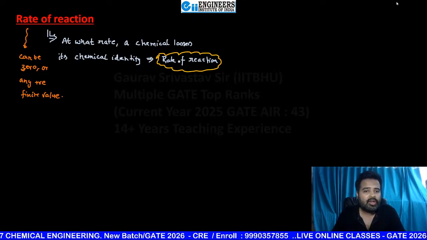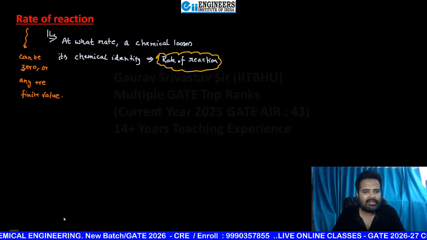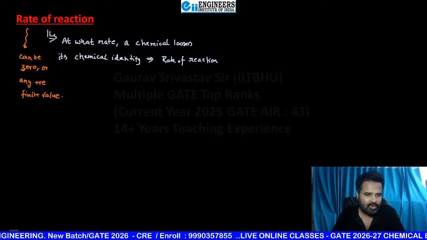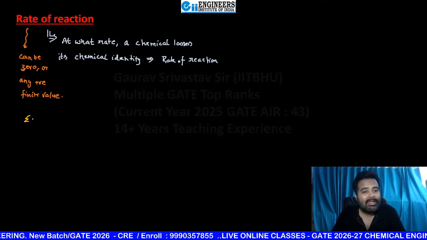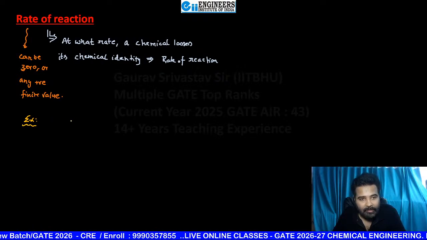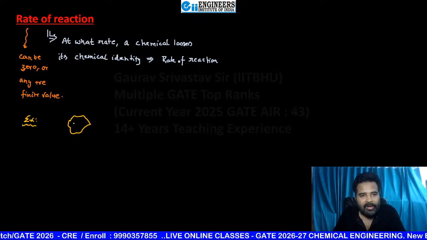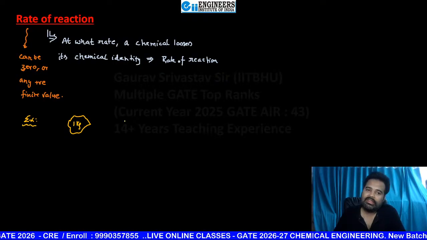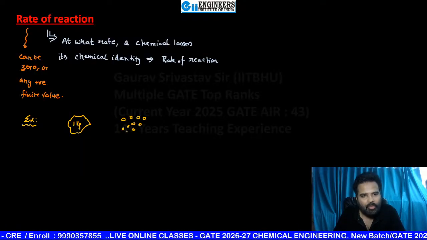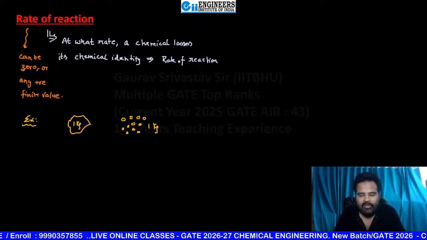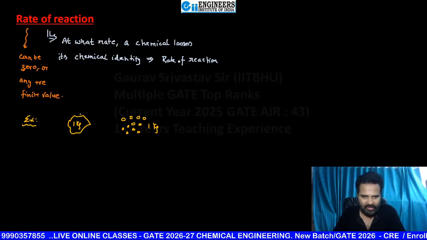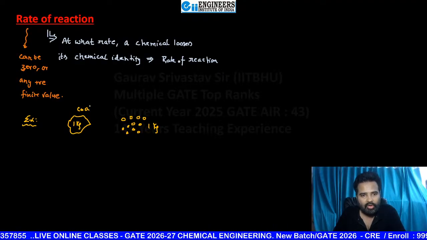Now see, I'm going to give you a beautiful example here. Please everyone, just focus here. In my example, beta, I am taking coal. This time I am taking just one particle of coal whose mass is 1 kg, and in the second case lots of small particles of the same coal whose total mass again is 1 kg. Like you can say one powdery one and one big particle.